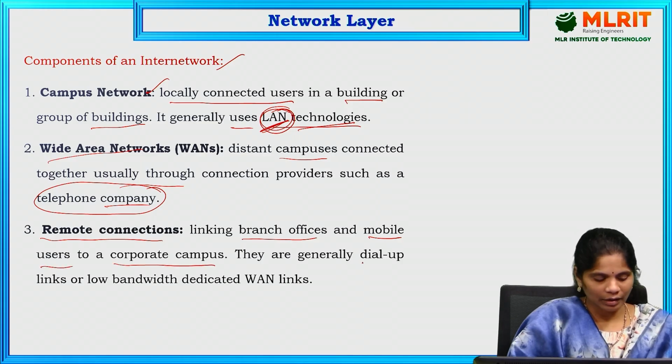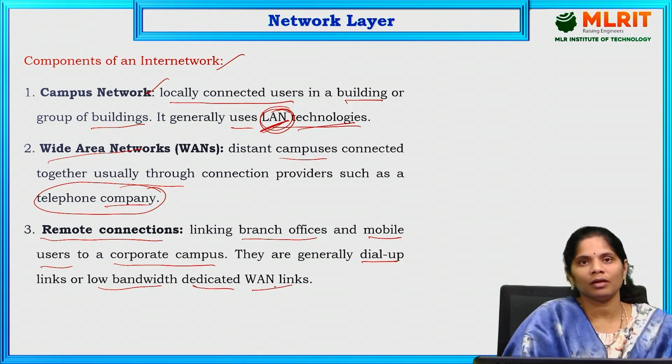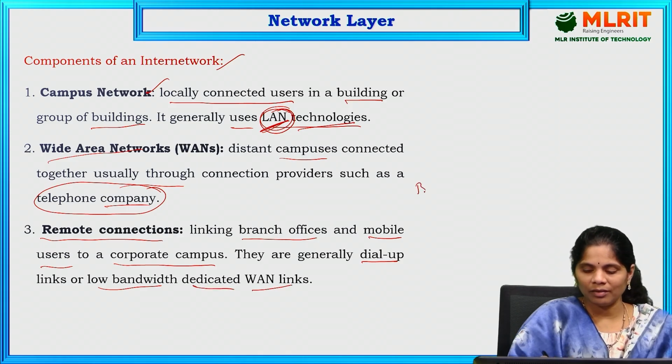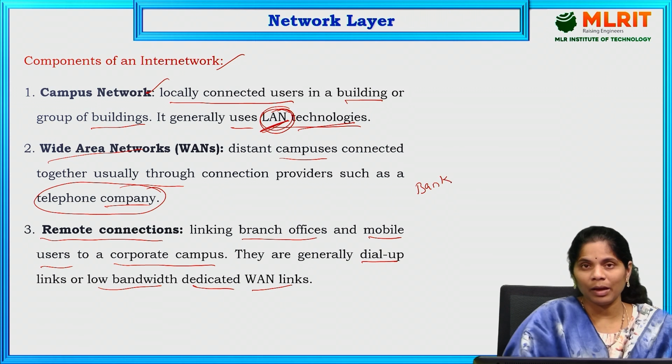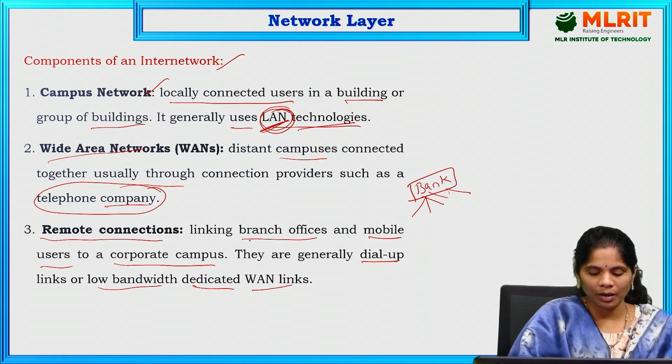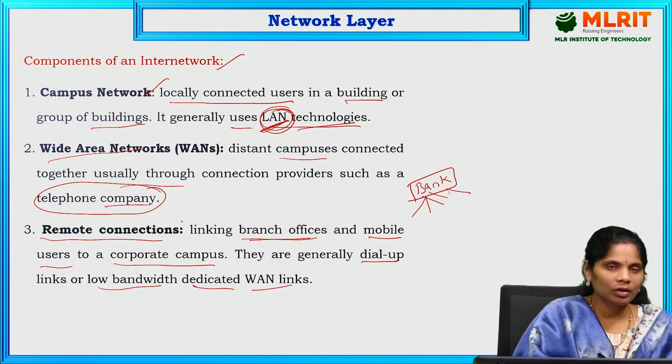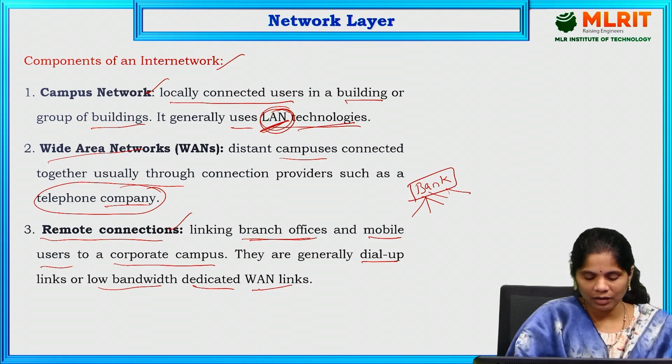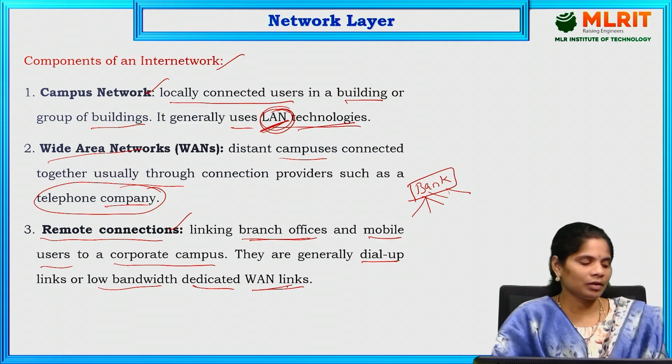They are generally dial-up links, low bandwidth, or dedicated WAN links. Taking a bank, for example, it is one bank at one place, but it has a number of branches. How are we going to link all the branches at one place? That is the remote connections using dedicated WAN links. These are all the components of the internetwork.